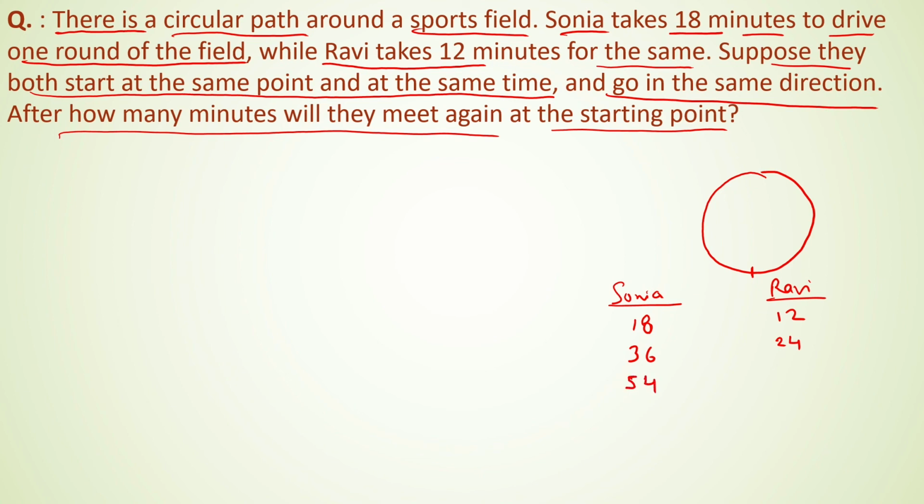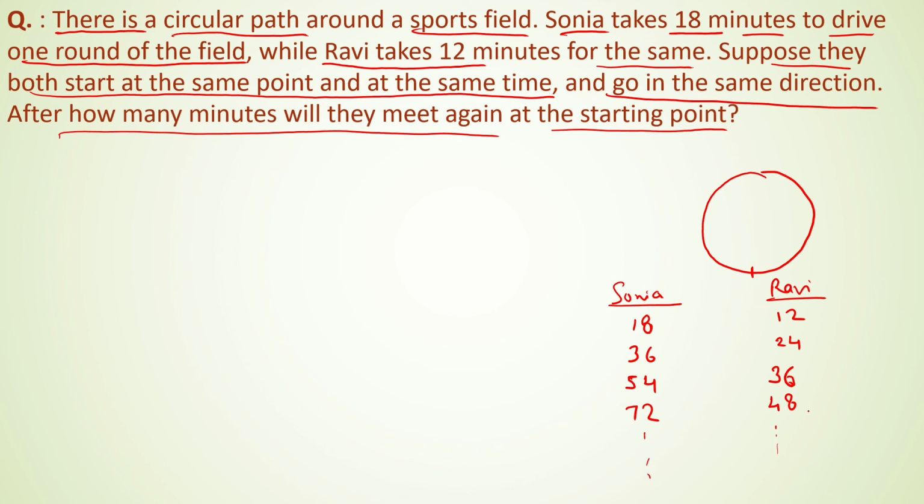Again move further. After 54 minutes Sonia will be at the original point. Now see for Ravi, he will be at his original point at 36 minutes because he will take 12 minutes more to cover one more round. Again, Sonia will take 72 minutes, Ravi will take 48, and so on.